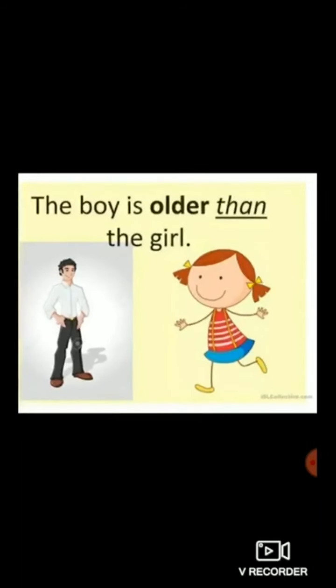Also, you can see in comparative degree we add er at the end. So the adjective old becomes older in the comparative degree, and the word than follows the adjective. You can see here, older than.